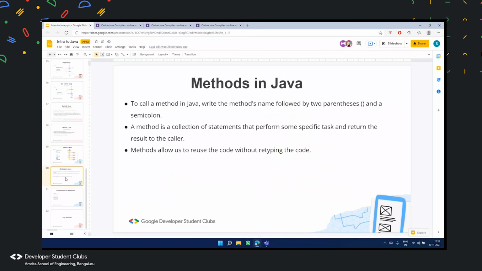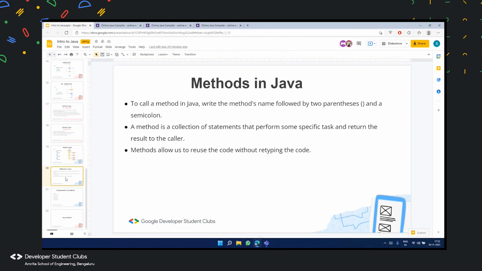And now I'm going to talk about methods. So just to give you an idea of what a method is, to call a method in Java, write the method name followed by parenthesis and a semicolon, right? So a method is nothing but something that performs one particular set of instructions.